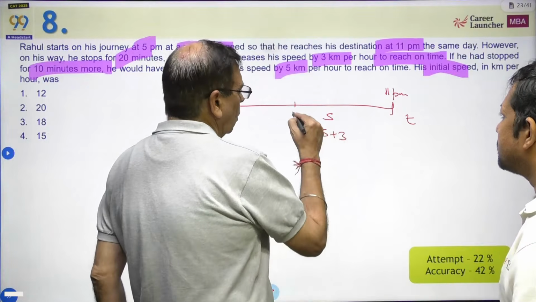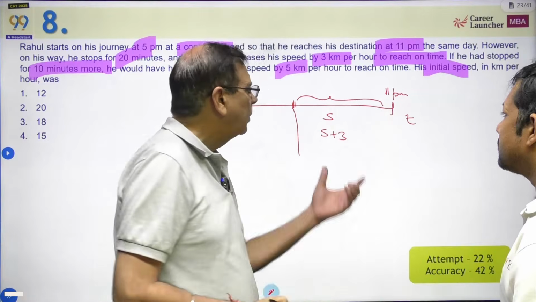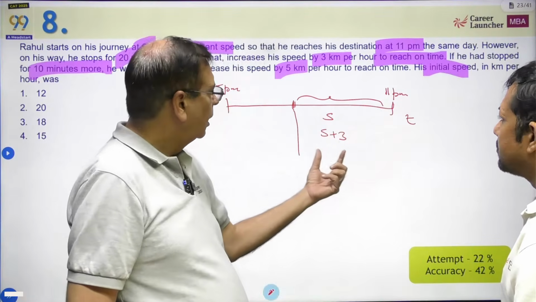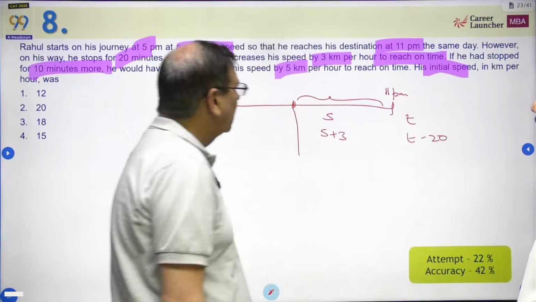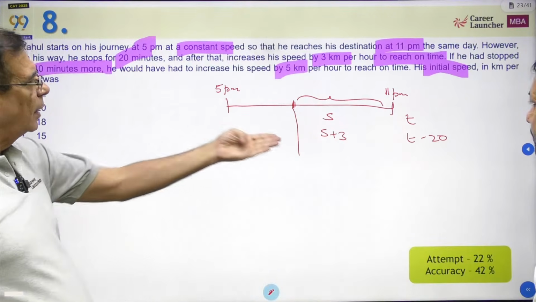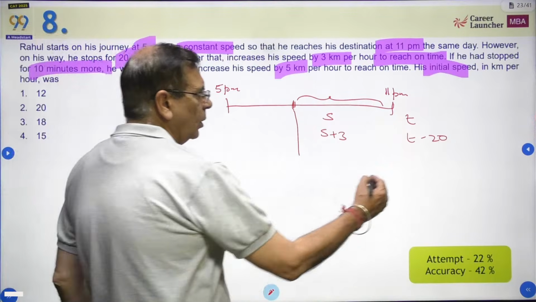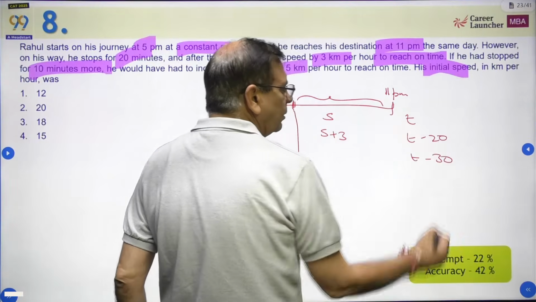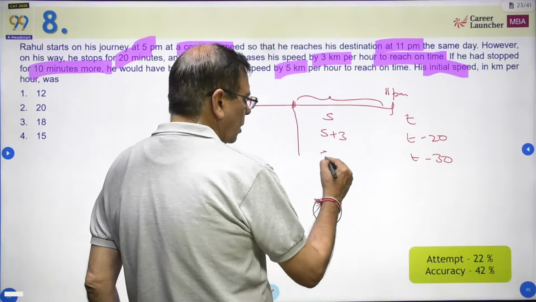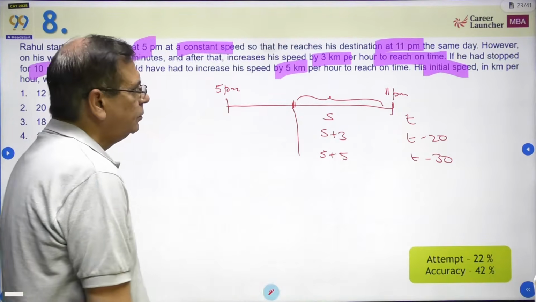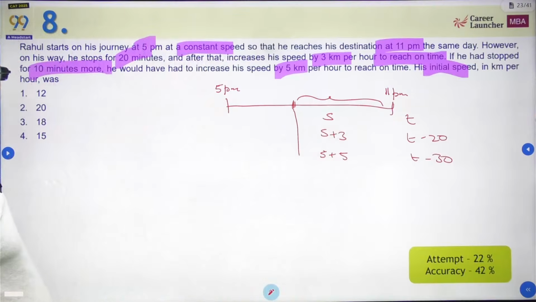So s plus 3. Over this distance, where he stopped, earlier the distance was being covered at the speed of s in t minutes. Now he has increased his speed by 3 kilometers and he's going to take t minus 20. Why t minus 20? Because he rested for 20 minutes, and after that he increased his speed. And then what happened? If he had stopped for 10 minutes more, then he would have had 30 minutes less available, t minus 30. He would have had to increase his speed by 5 kilometers. Okay. His initial speed in kilometers per hour.